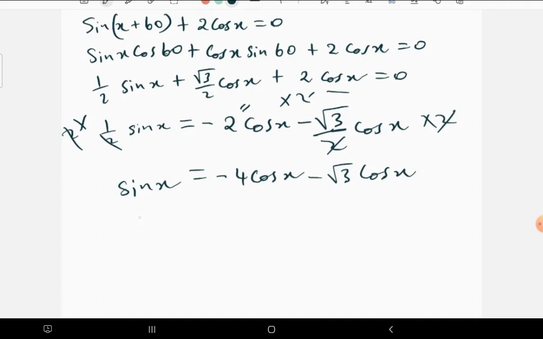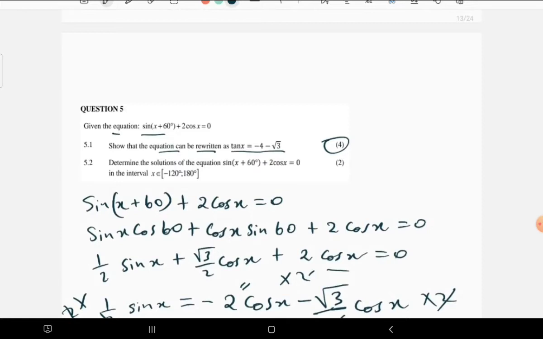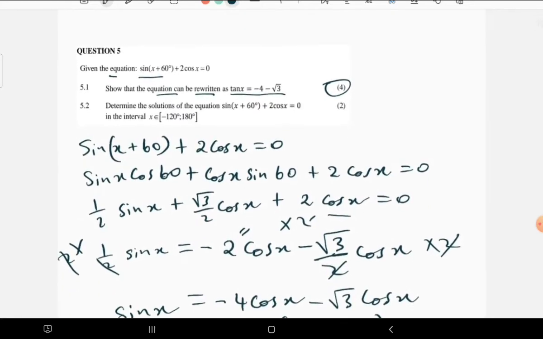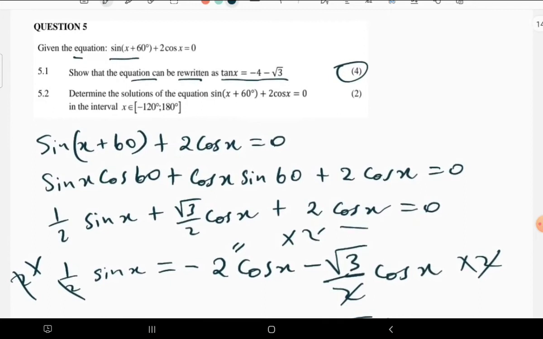So on that note, since cos is a common factor on that side, we have sine x equal to cos x times negative 4 minus root 3. Then let's check what we want to solve. We want to prove that this is equal to that.